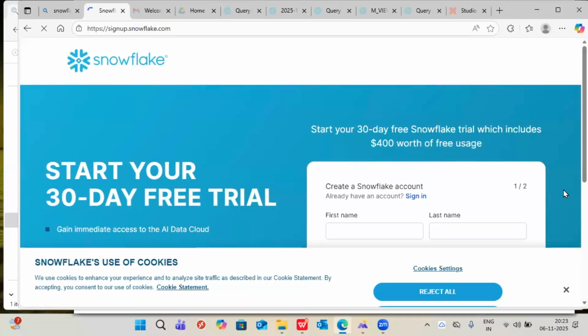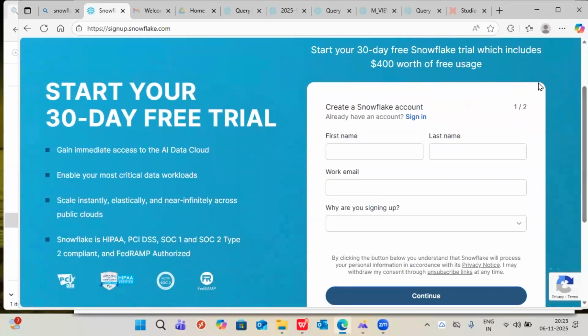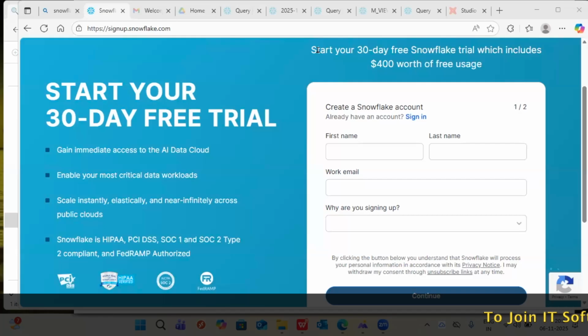Okay, you'll get this account for 30 days completely free. How this free account works: we have 30 days free plus $400 worth of usage that they're providing to us. For example, if within a week you consume a lot of compute resources and storage resources, and that $400 worth of usage is completed within 30 days, the account will expire. Suppose you didn't use much, it will be available till 30 days, and after 30 days it will expire. So if the days are completed it will expire, and if the $400 usage is completed it will also expire.